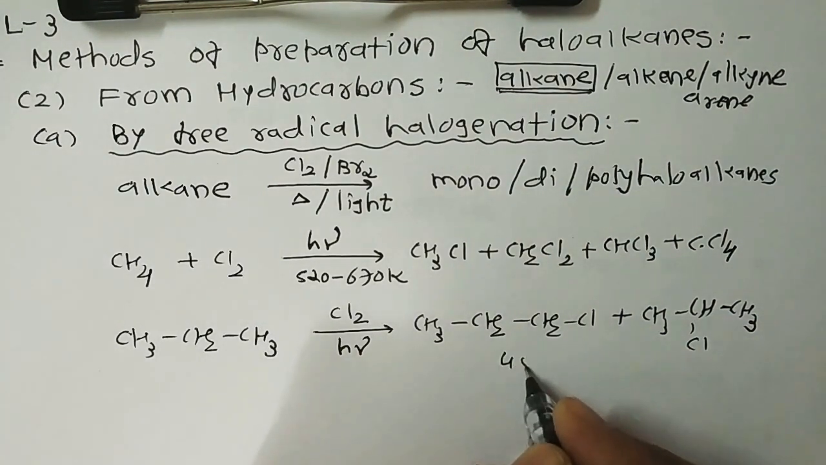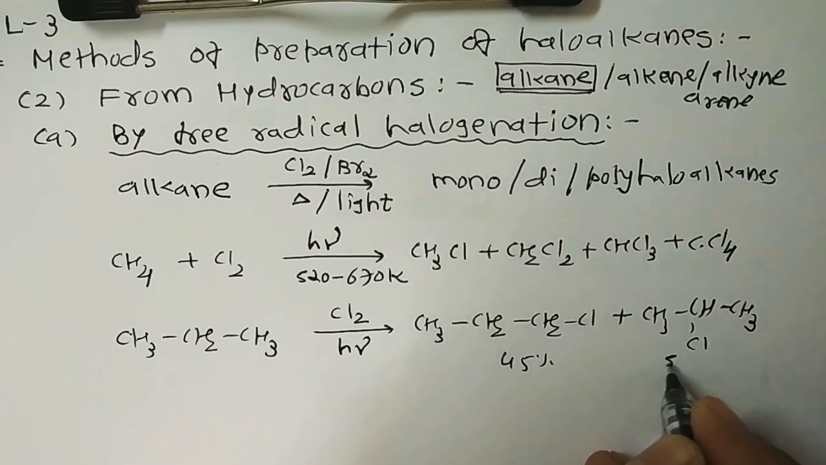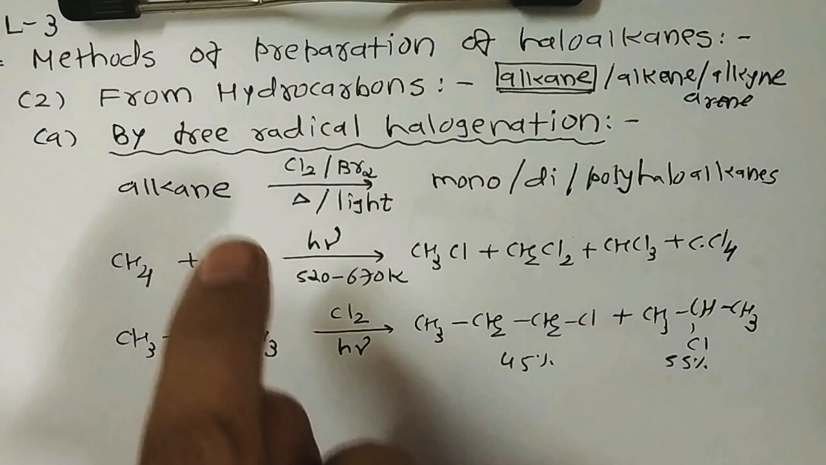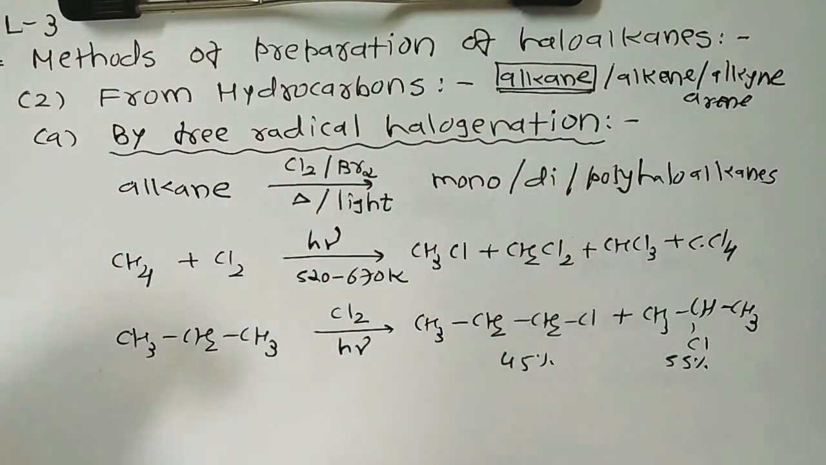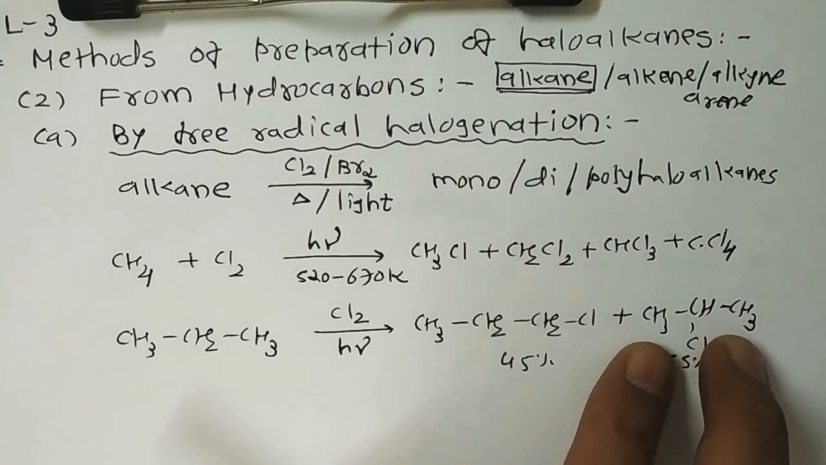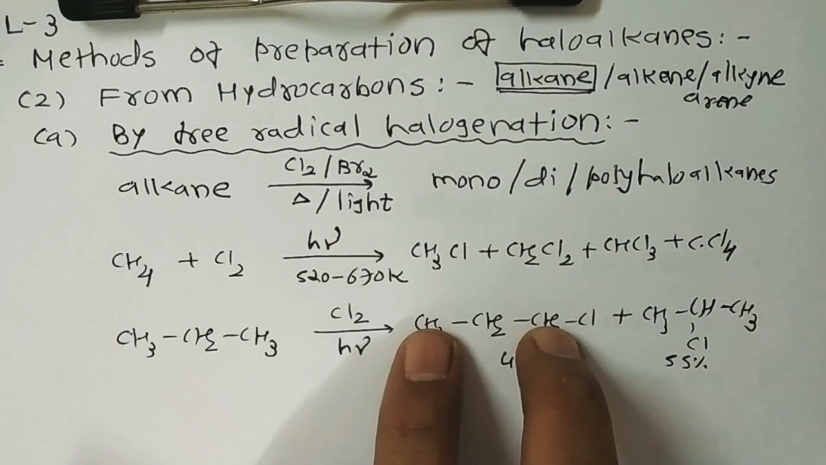This reaction has a 45% yield and this one has a 55% yield. Why? Because in free radical halogenation, there are two possibilities: a primary free radical and a secondary free radical. As we know, a secondary free radical is more stable than a primary free radical, okay?